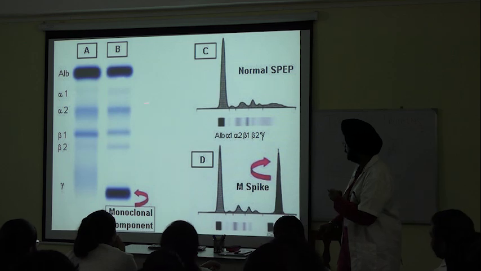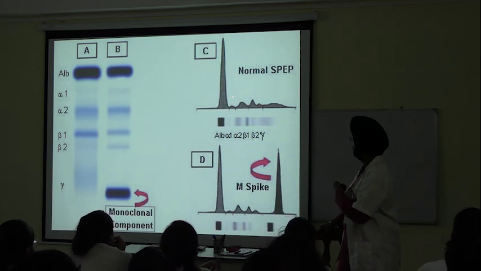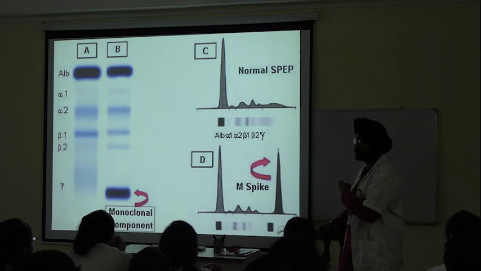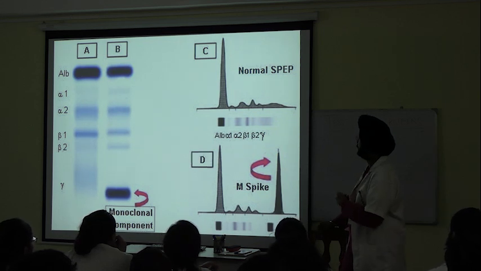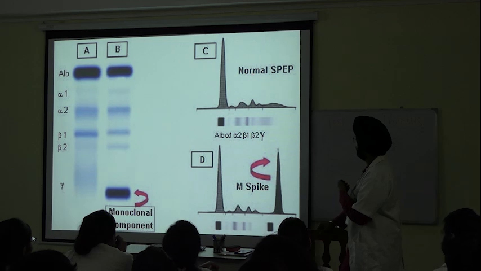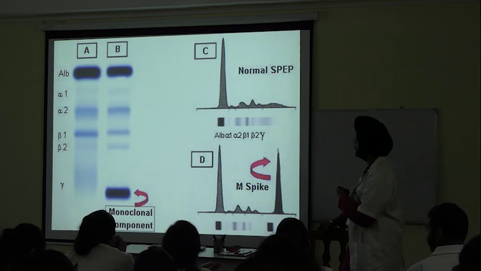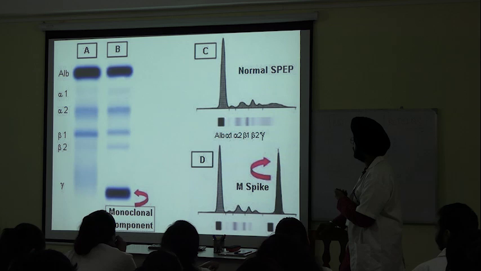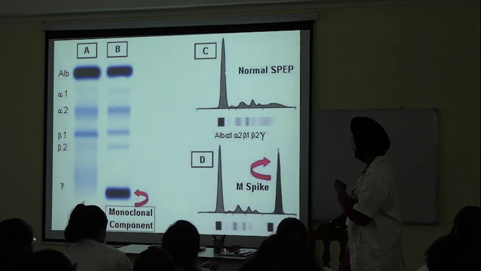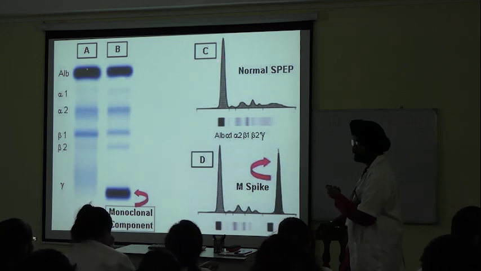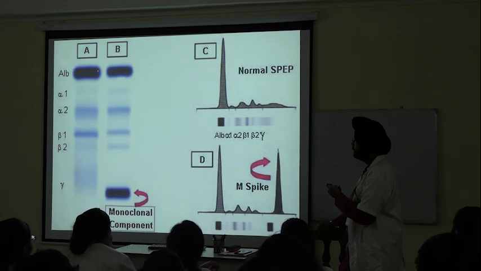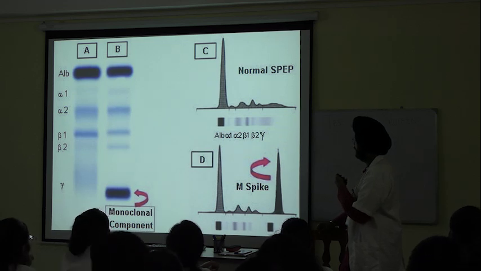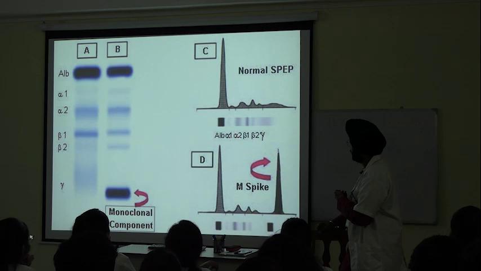Now see, there is one more way to visualize the result, using a densitometer. The result is plotted like this using a densitometer. This is normal serum protein electrophoresis. You see this one? This is the albumin peak. This is a thick band, so it has a high peak. Then there is alpha 1, alpha 2, beta 1, beta 2 and gamma.